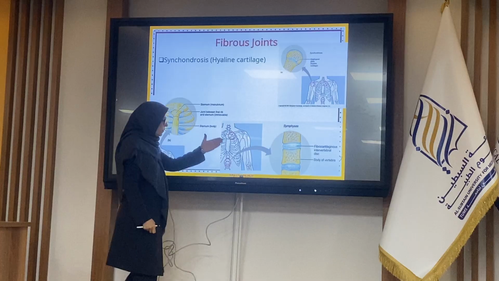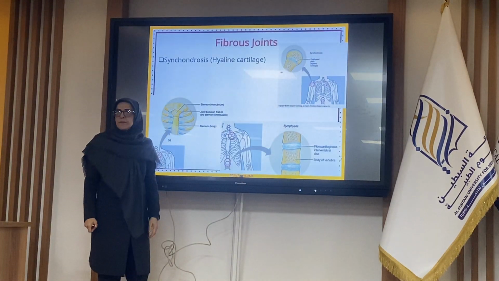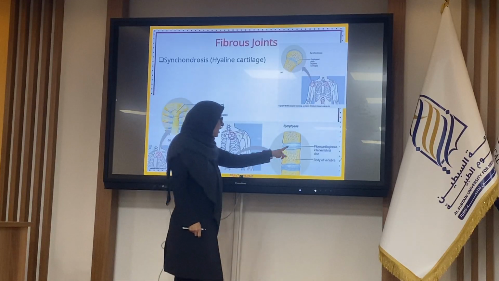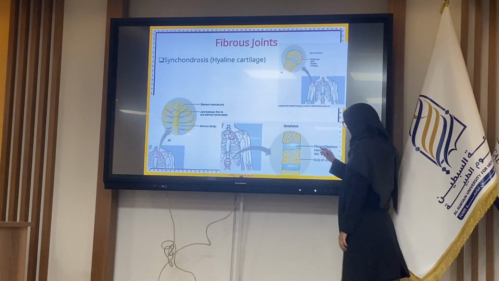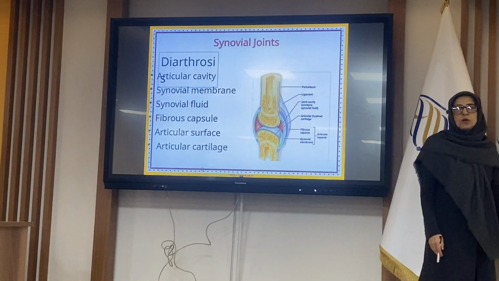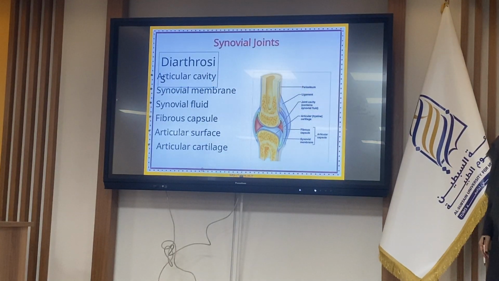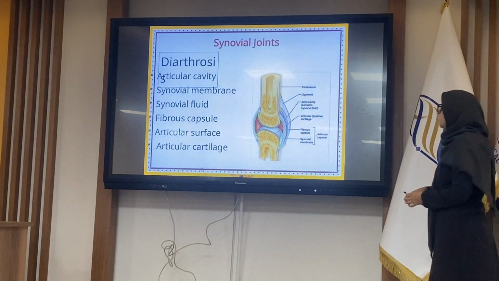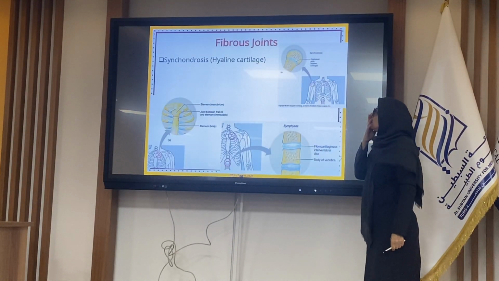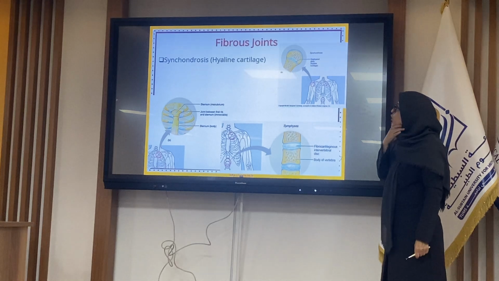In the vertebral column, the vertebrae join together by the intervertebral disc, which is a type of fibrous cartilage, with collagen type 1 that joins the vertebrae together. Is it a fibrous joint or synchondrosis?